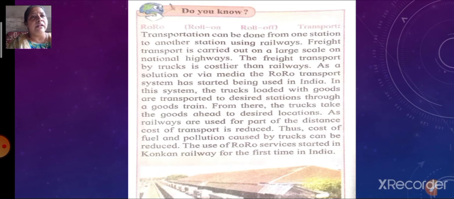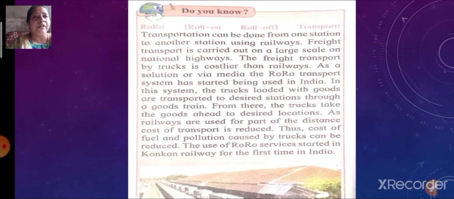Now let's see what this Ro-Ro transport is. Transportation can be done from one station to another station using railways. Freight transport is carried out on a large scale on national highways. The freight transport by trucks is costlier than railways, as I have told you already. As a solution or a via media, the Ro-Ro transport system has started being used in India. Now what is this Ro-Ro transport? In this system, the trucks loaded with goods are transported to the desired station through a goods train. From there the trucks take the goods ahead to the desired location.